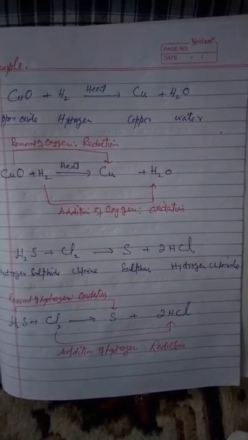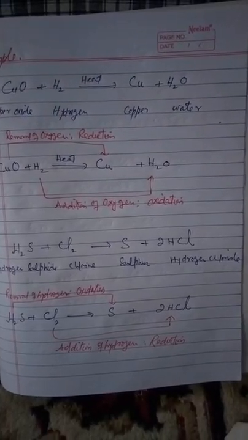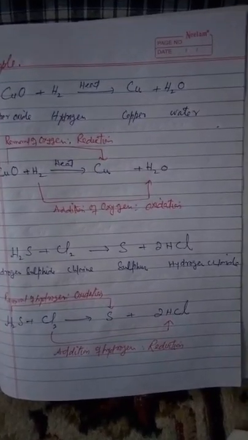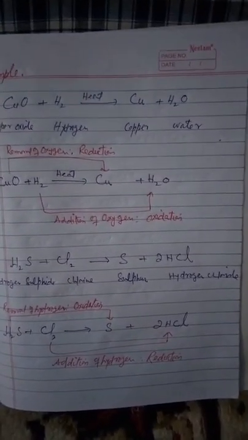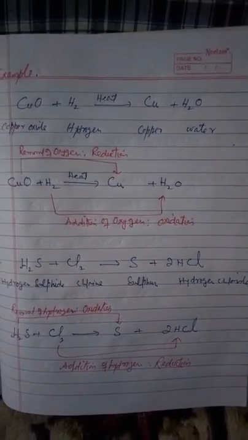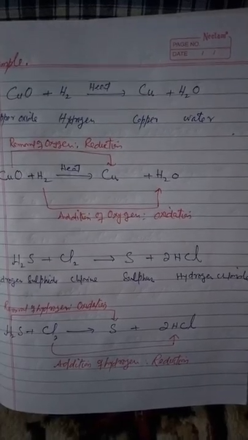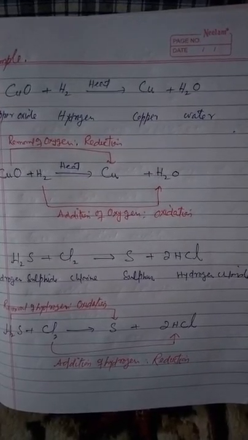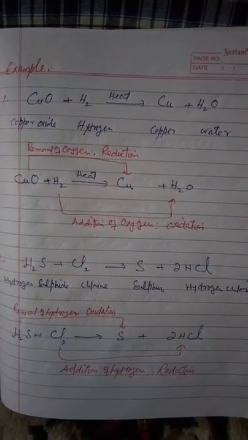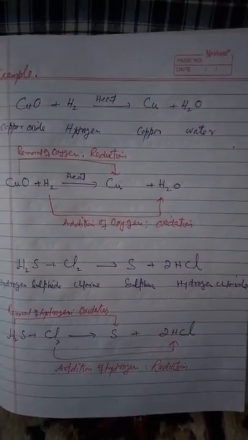That is addition of oxygen. So oxygen is added to hydrogen. So it is oxidation. So hydrogen is being oxidized to water. So in this reaction, substance oxidized is H2, substance reduced is CuO. Oxidizing agent is CuO and reducing agent is H2.